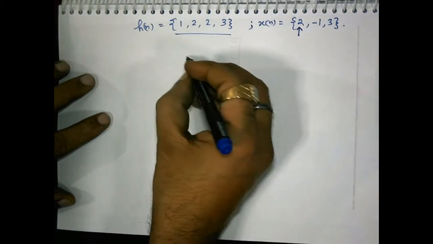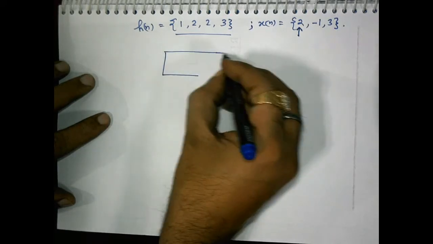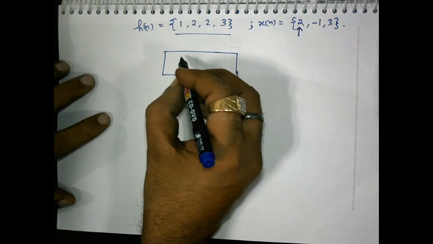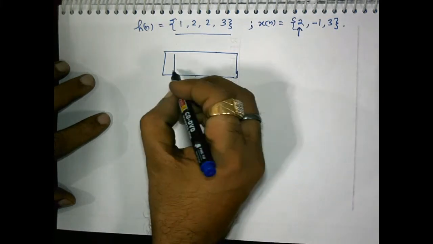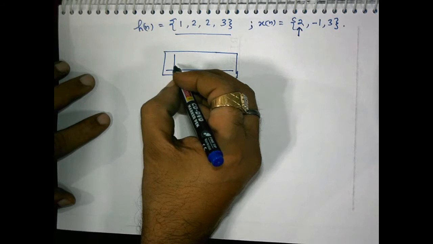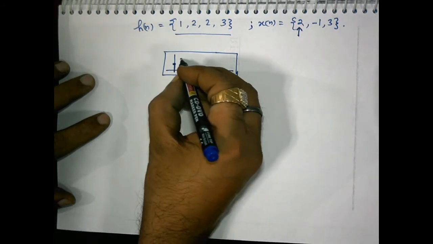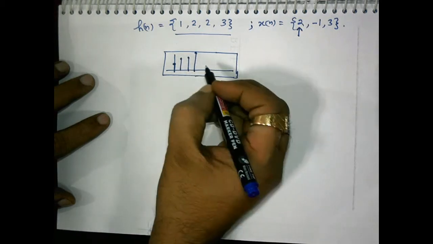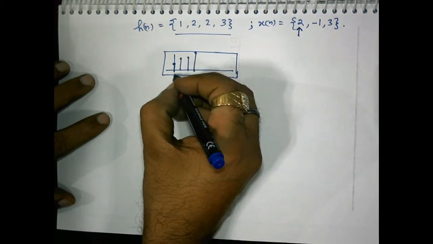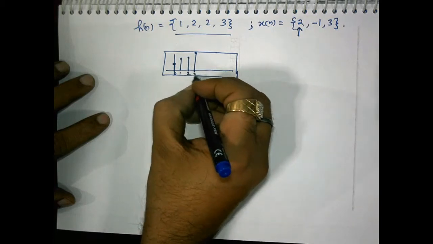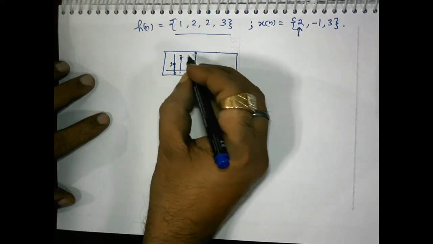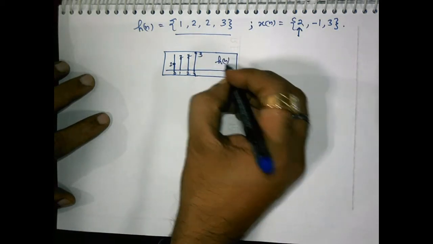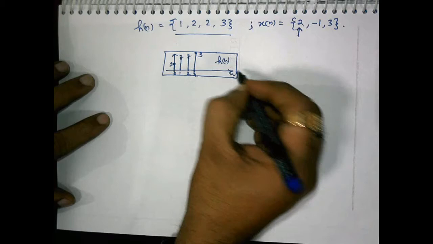So let us see. This is hn. Firstly let us draw the hn: 1, 2, 2, and 3. This is time index 0 1 2 3, and this is 1 2 2 3. This is hn, and this is n.